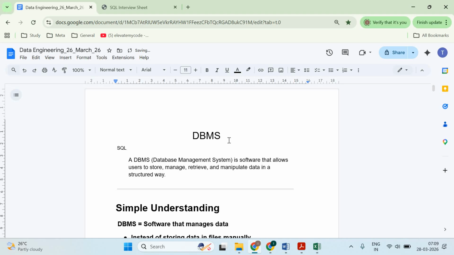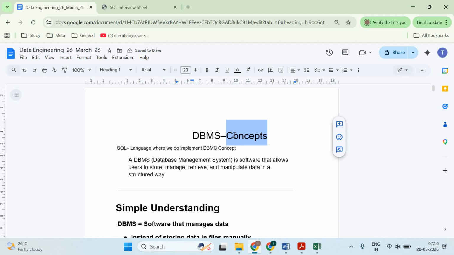DBMS is one kind of concept, and SQL is one of the implementations of it. DBMS is a concept which provides some rules and regulations, which you have to implement through SQL only, right? So that is what we are going to cover, DBMS and then SQL.